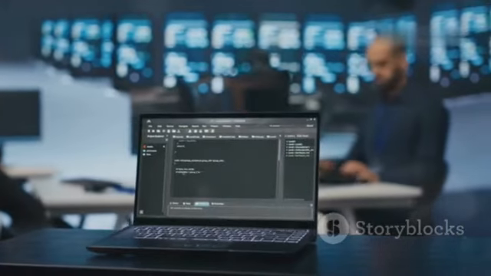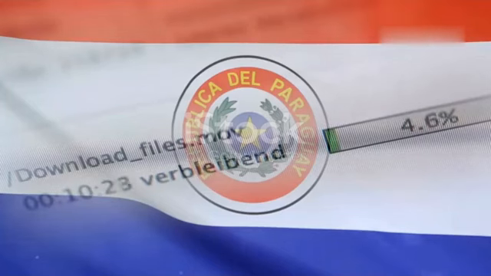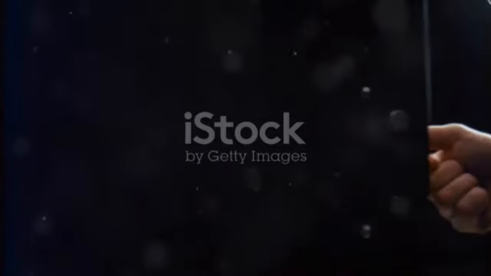Setting up TBomb is straightforward. You'll need Python on your Kali Linux machine. Download the script and follow the instructions. With TBomb running, specify the target number, type of attack, and number of messages or calls.